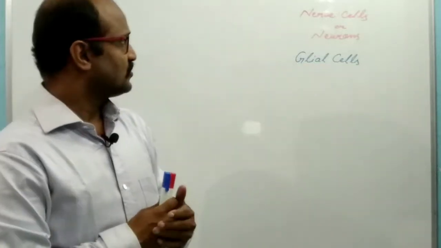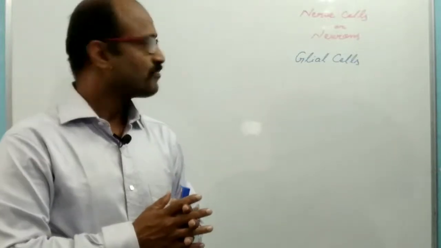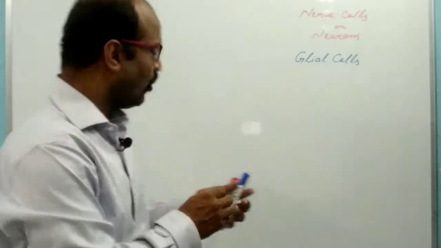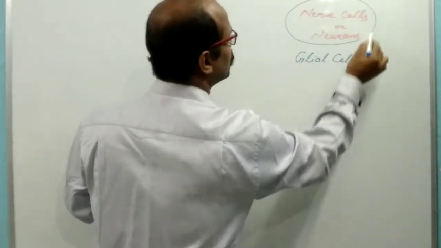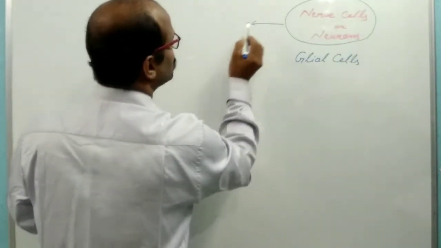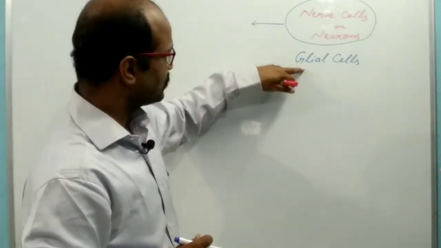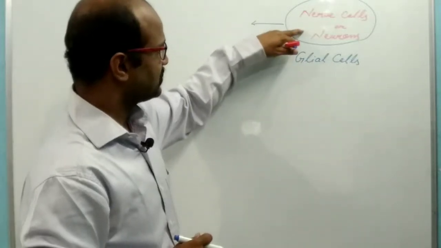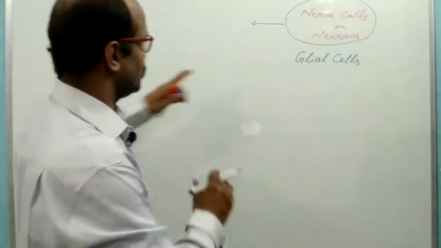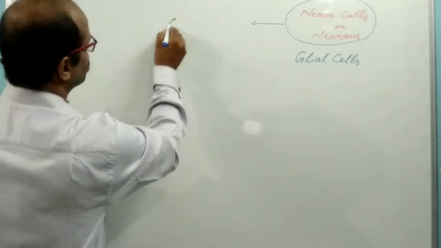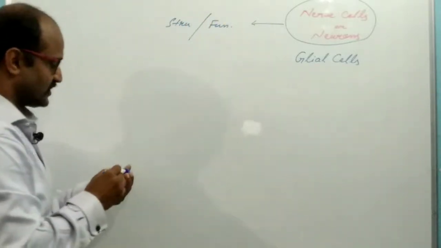More than 10 billion neurons, or nerve cells, are present in our body, and they form the nervous system. So up to this point we know the nervous system is composed of two types of cells: one is the neurons, the other is the glial cells. Neuron is a very specific cell. That's why neurons are regarded as the structural and functional unit of the nervous system.